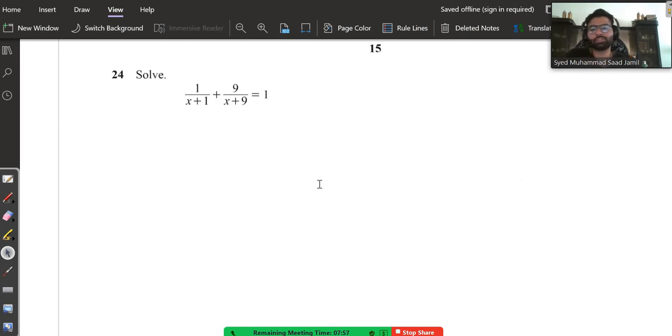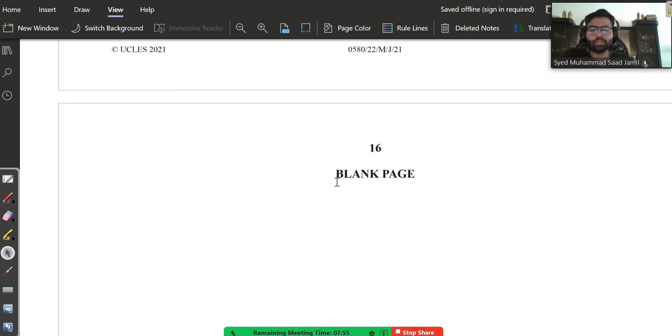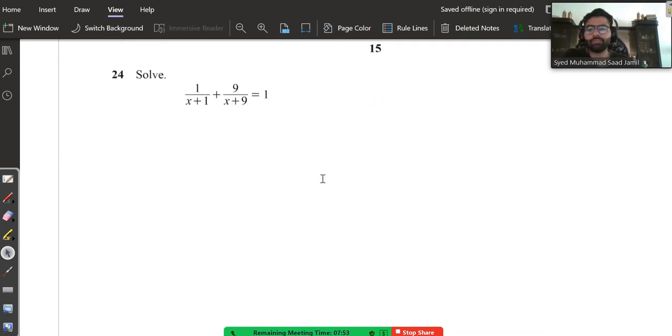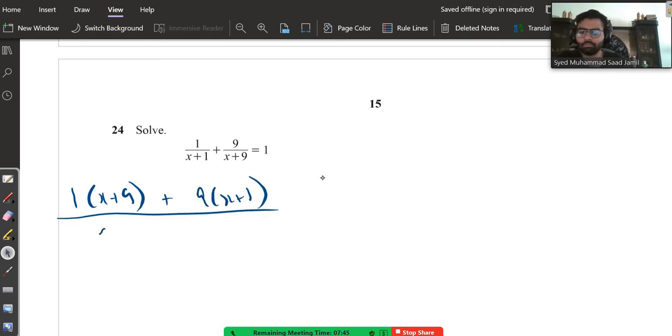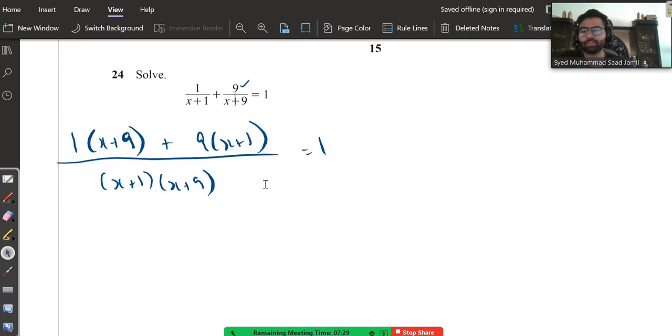Moving on to question 24. It's the last question. Solve. Simply take LCM: 1 multiplied by x plus 9, plus 9 multiplied by x plus 1, and all of this is equal to 1 times x plus 1 times x plus 9. 1 didn't have x plus 9, so we multiplied 1 with x plus 9. 9 didn't have x plus 1, so we gave him x plus 1.